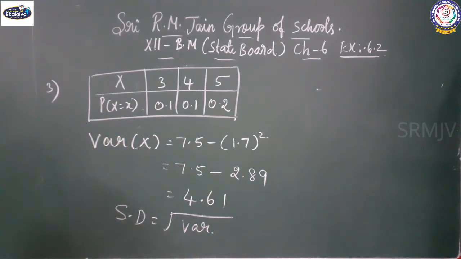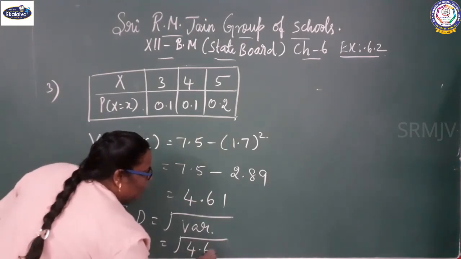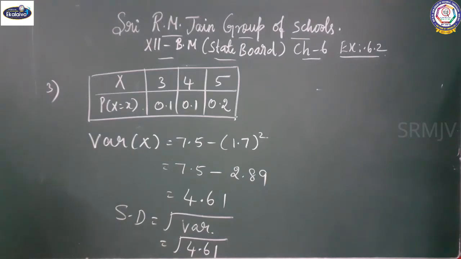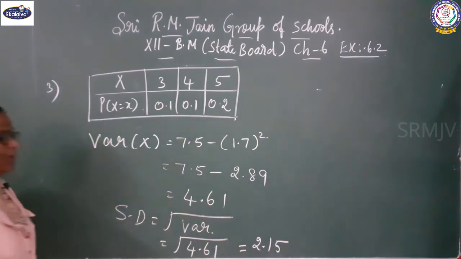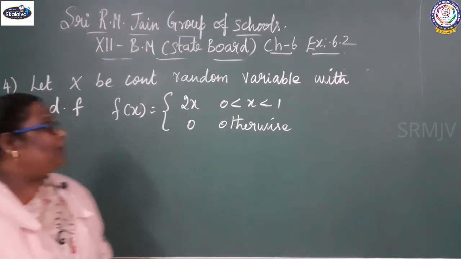Then standard deviation equal to root of variance. So root of 4.61. You can use the calculator and do the calculation part. The answer is 2.15. Standard deviation equal to 2.15.